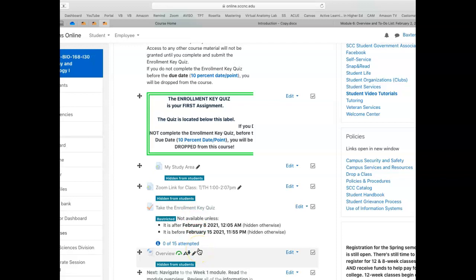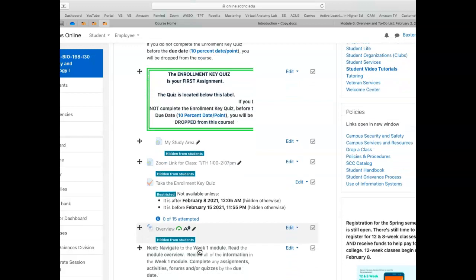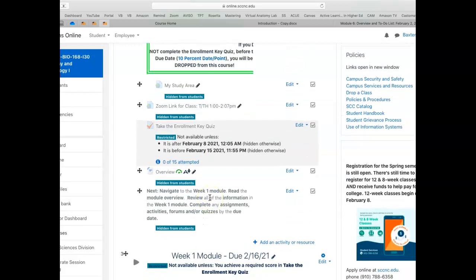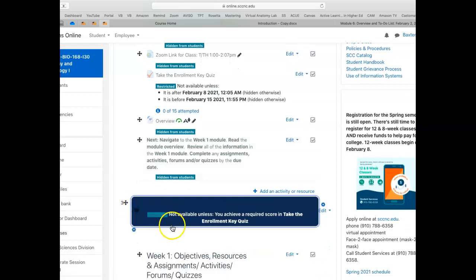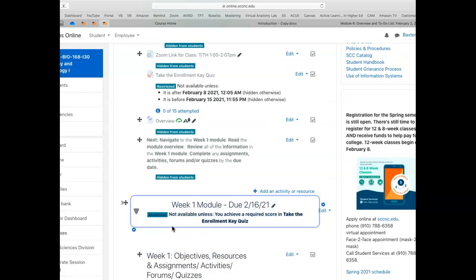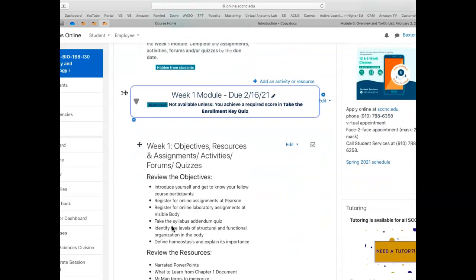This is notification to the college that you've started the class, and you must take it. After you've taken that, you will navigate to the week 1 module. Read all the information. It's there for a reason. So I will open up week 1. Because we're a 12-week class, instead of a 16-week class, we have a lot to do in week 1. So you will need to post in the discussion forum, introduce yourself.